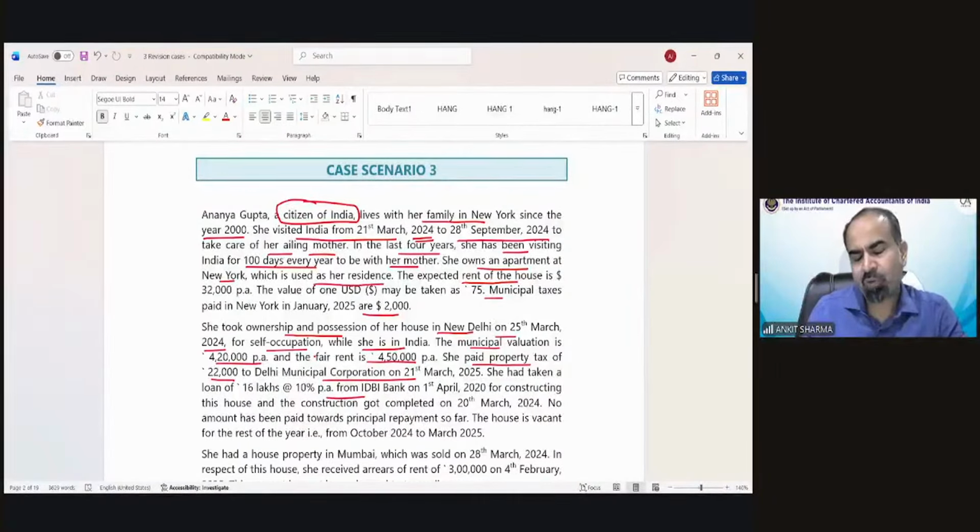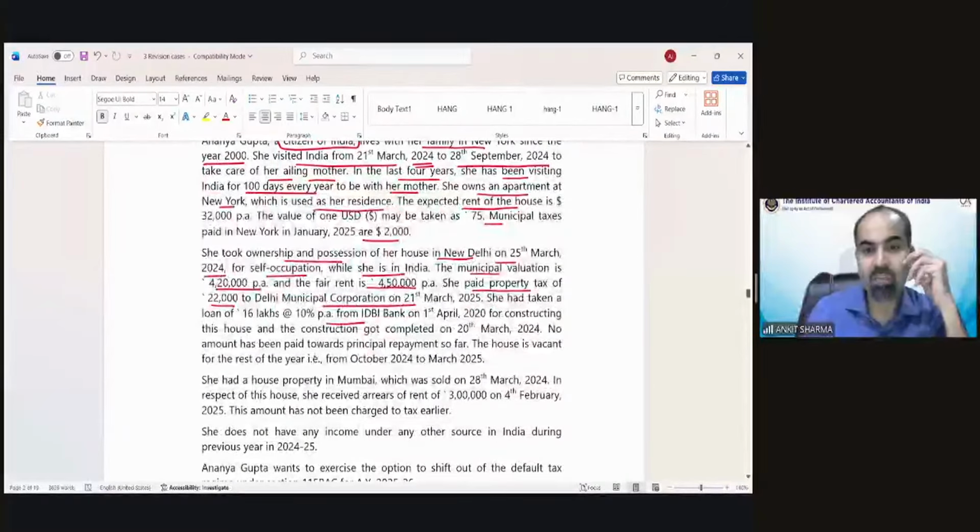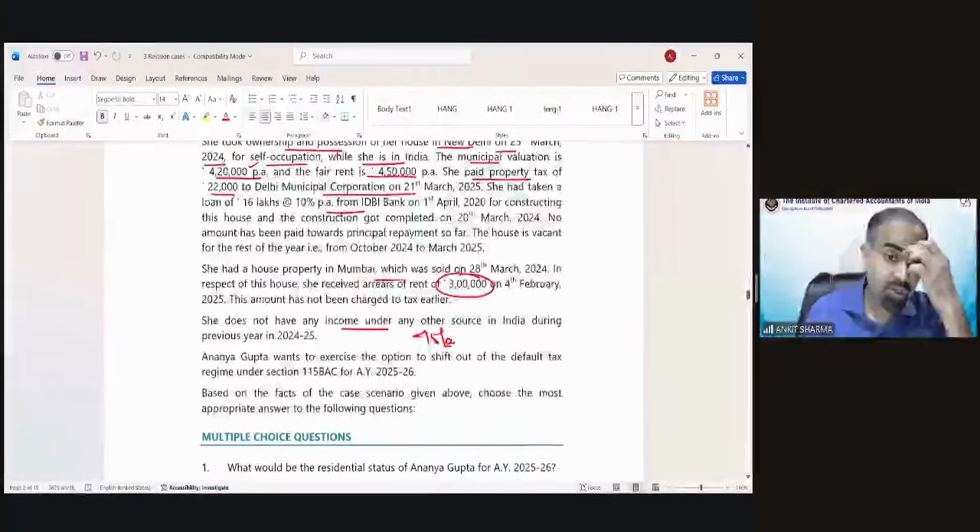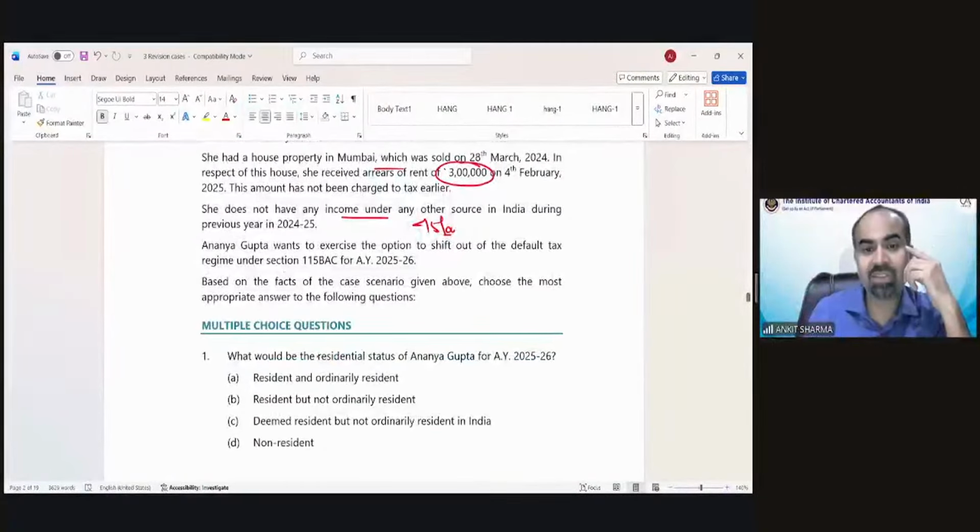This information is more for calculation of income from house property. We are now focusing on her residential status. She has a property in Mumbai also. So technically she is having income. No income from this property because that is self-occupied. She had a house property in Mumbai which she sold on so and so and received arrear of rent of 3 lakh rupees. She does not have any other income. So the Indian source's income is less than 15 lakh, first of all. The question is, what is the residential status of Ananya Gupta?